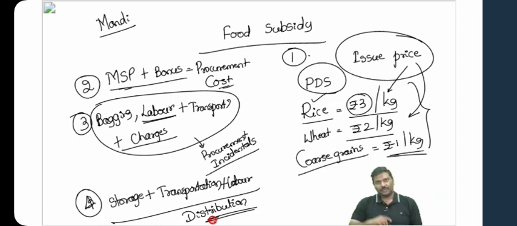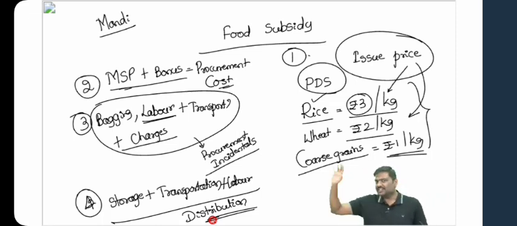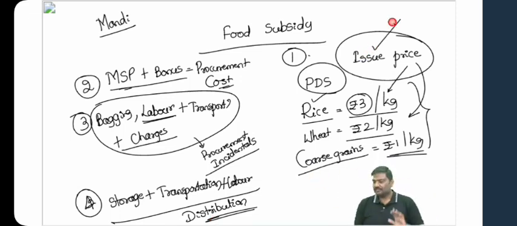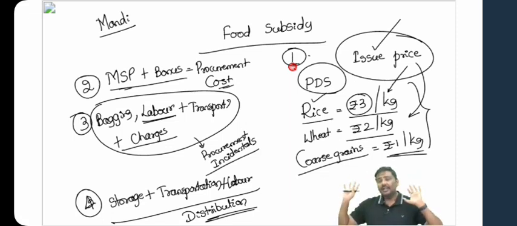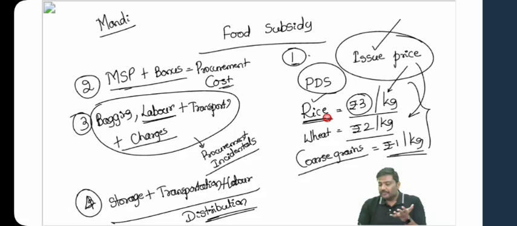Now look at this very carefully. Last year, government will purchase, store, and distribute food grains, and when they distributed, they got a certain amount of money from the beneficiaries. Last year, the Government of India purchased the food grains. Let's say NFSA. Don't say Pradhan Mantri Garib Kalyan Anna Yojana, because that was free of cost. But under NFSA, the National Food Security Act, rice was given at 3 rupees per kg, wheat at 2 rupees per kg, and coarse grains at 1 rupee per kg.